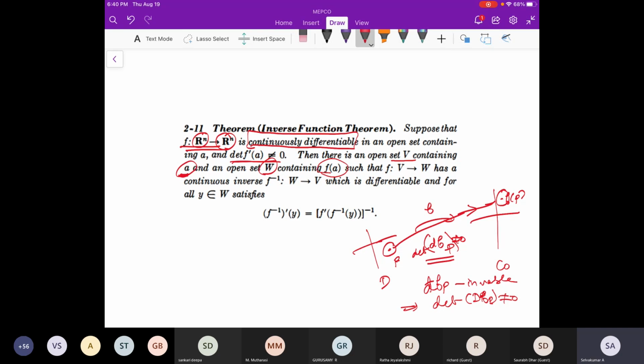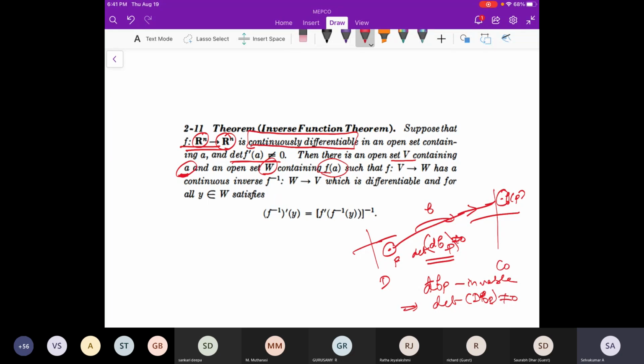Is that clear? The function is continuously differentiable, which means it is differentiable and the derivative map is also continuous. There are two conditions: differentiable, and f dash also continuous.